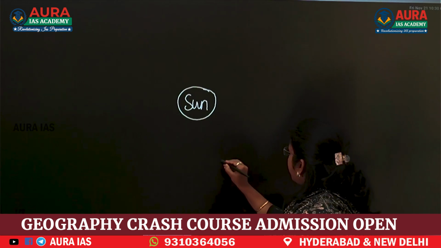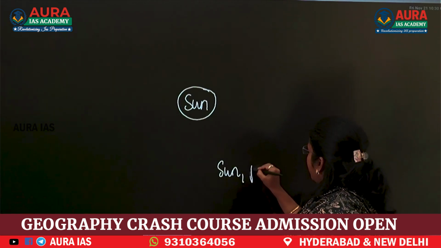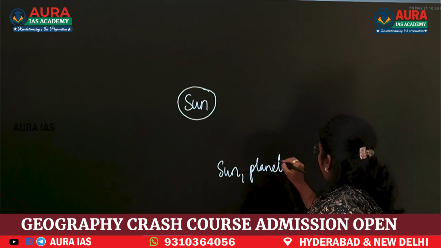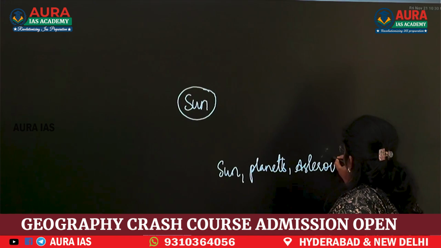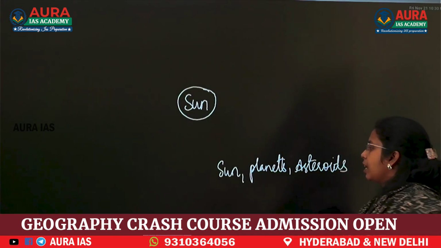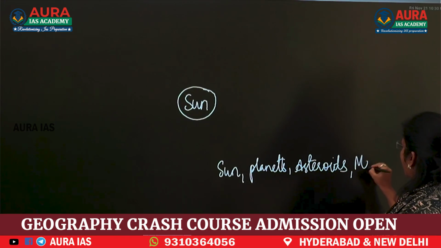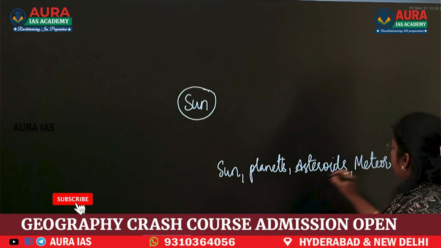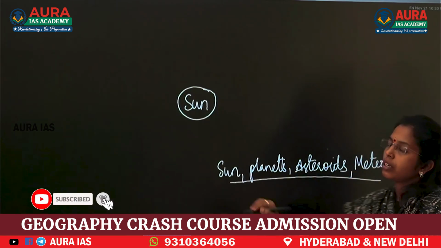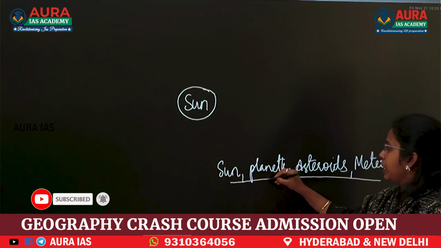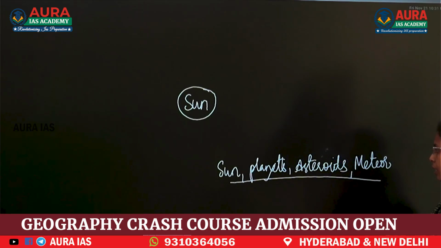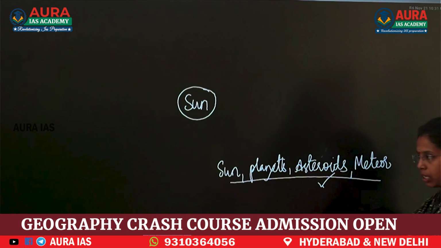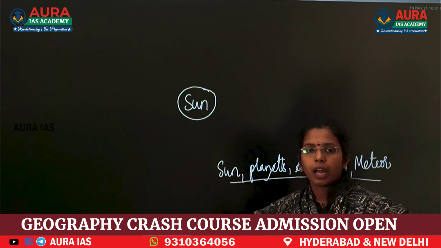In the solar system, we have the sun, planets, asteroids, meteors, comets, etc. We have seen the planet formation. Next, in another session, we will go in depth about Earth. In this session, we will see about asteroids, meteoroids, meteors, and comets.